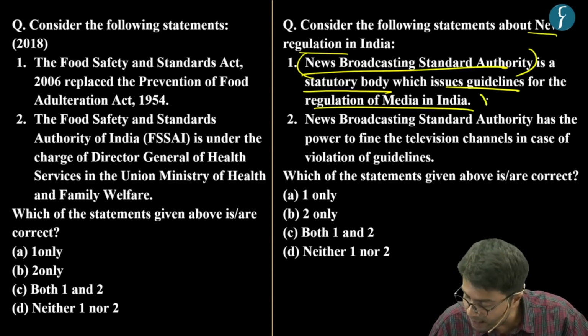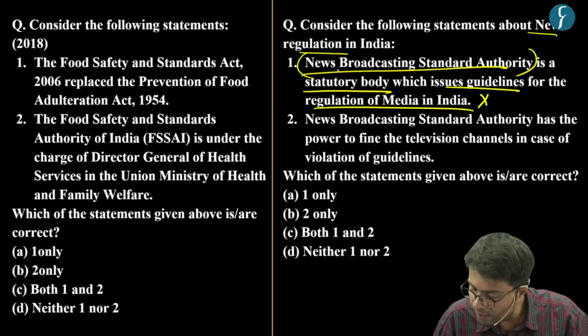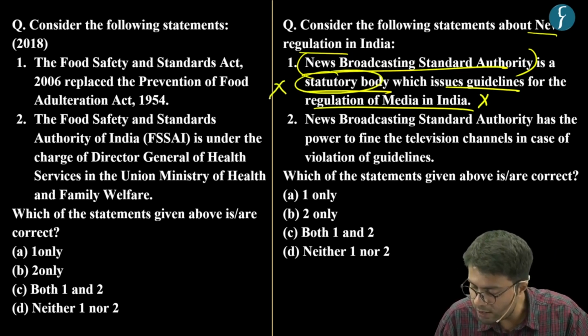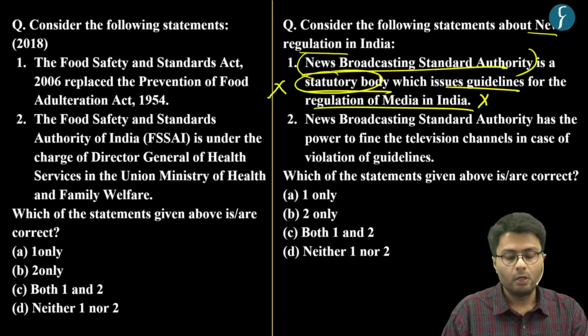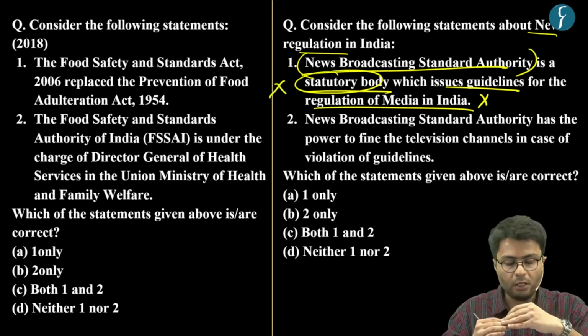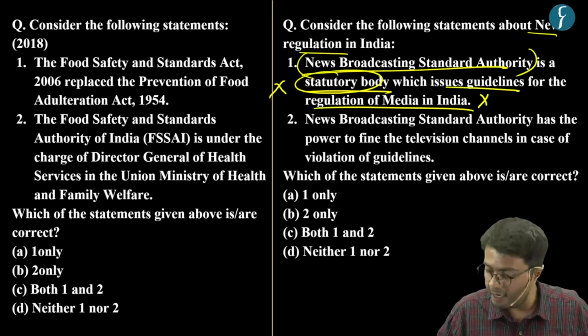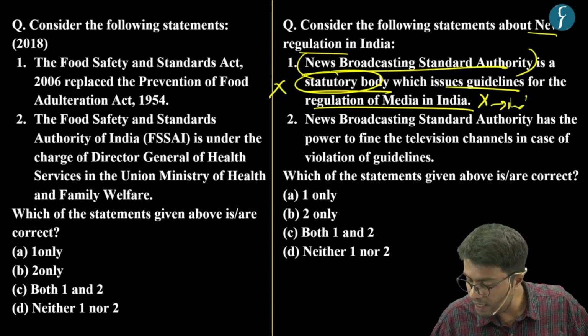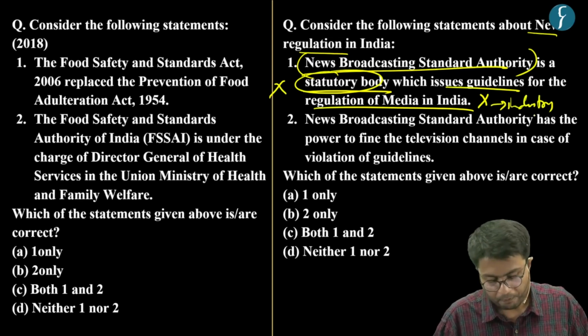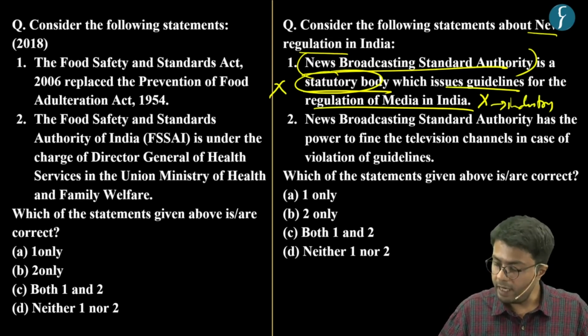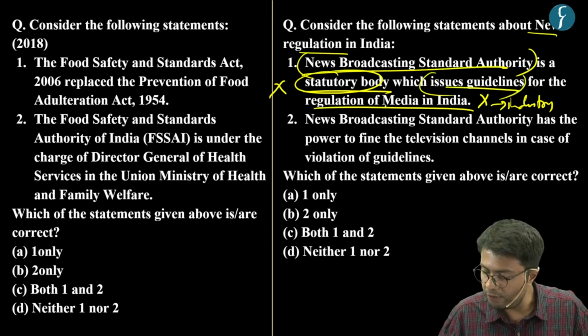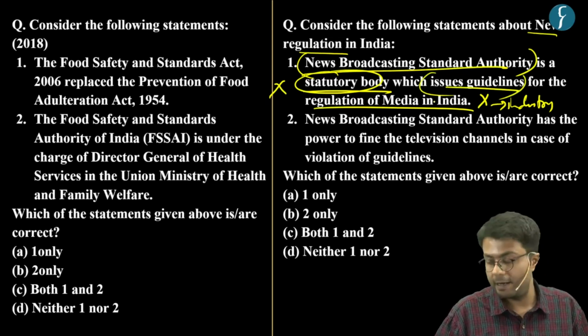This statement is incorrect because the NBSA is not a statutory body. Rather, the News Broadcasters and Digital Association has curated a self-regulatory body, hence it is an industry body. Now, this body regulates or issues guidelines with regulations to social media.